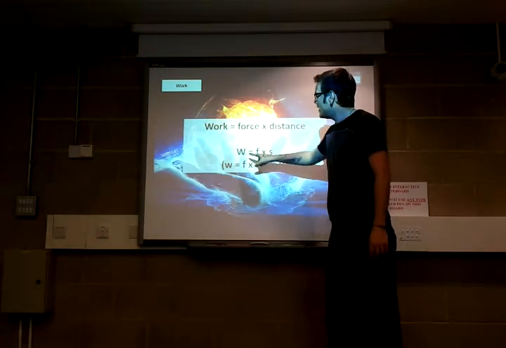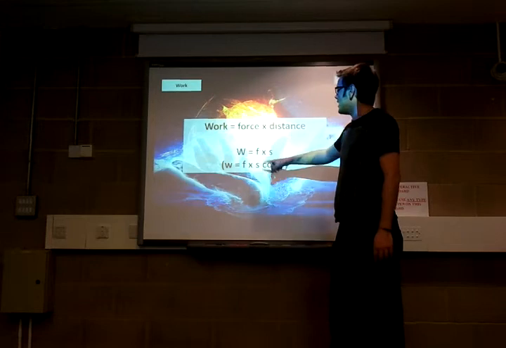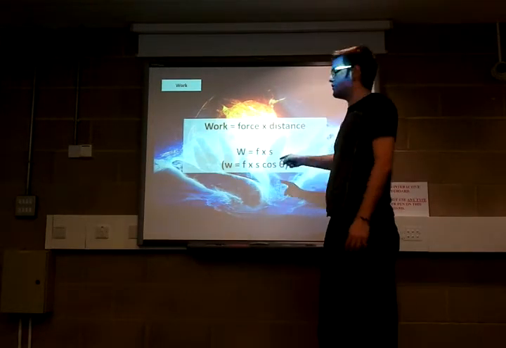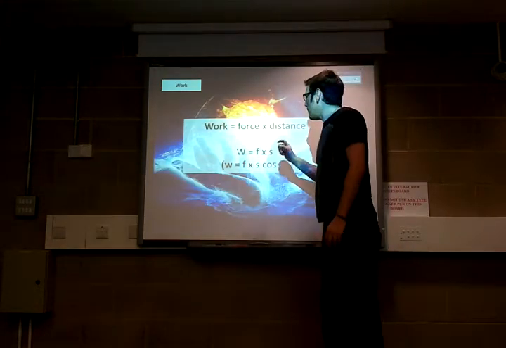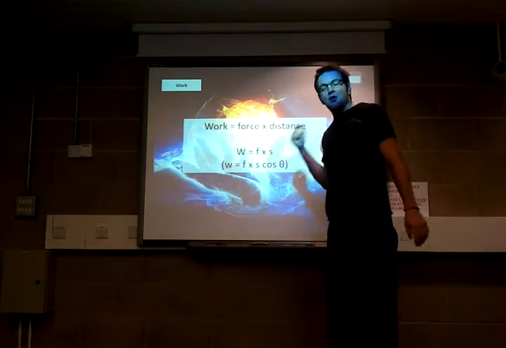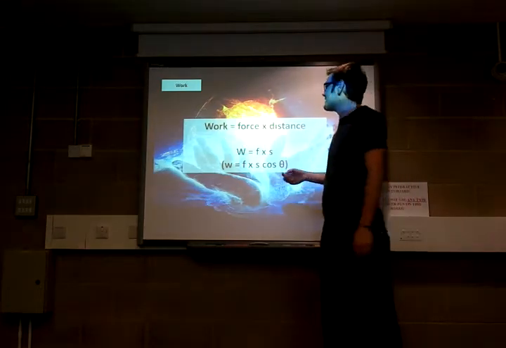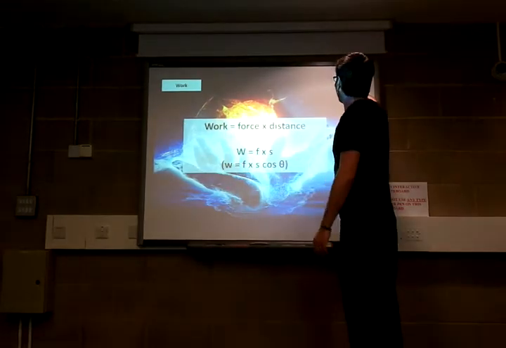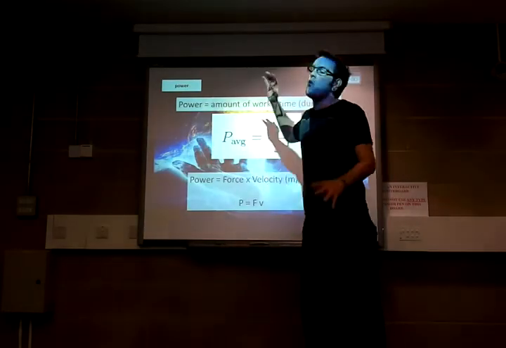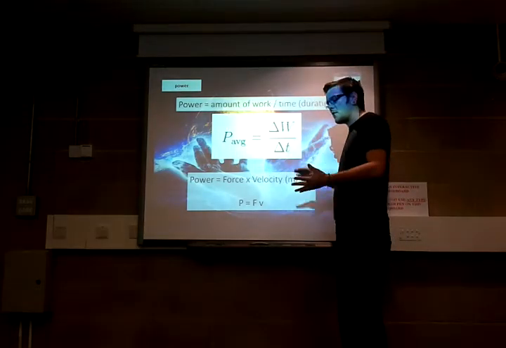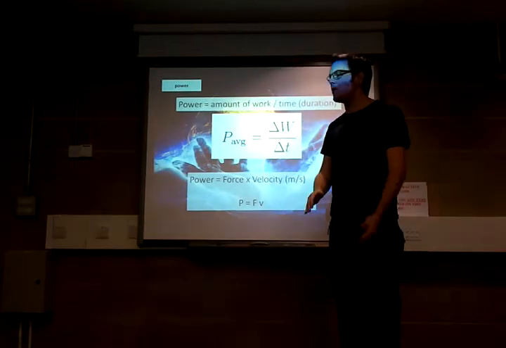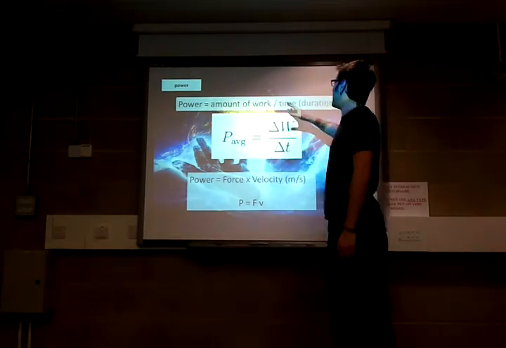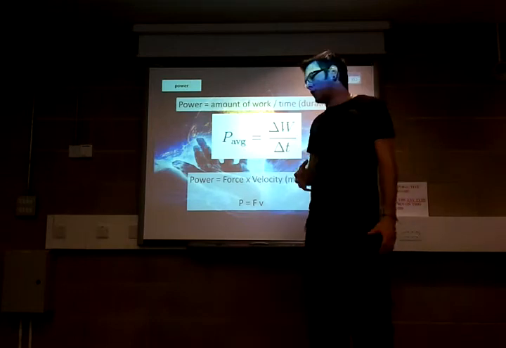So what you'll see here is our equation, which is W equals F times S. S is the standard sign for distance or for displacement. Why is it S? Because we like to do things like that. So work equals force times distance. So force, how do we work out force? Well, what we're going to do is go all the way to the end. We're going to work out our energy, our work, and our power as well. So power is the amount of work divided by the time or the duration over which that work was done.